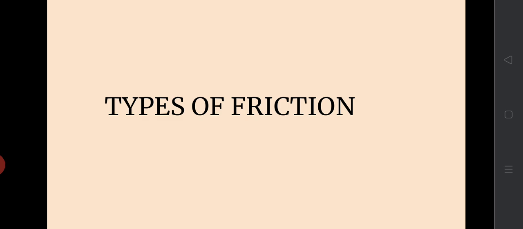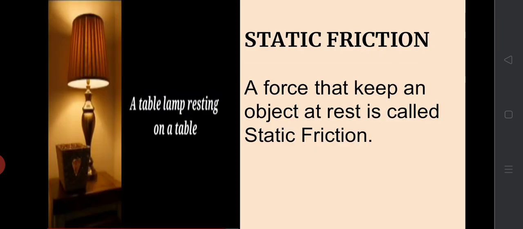Types of friction. Mainly there are three types of friction: static friction, sliding friction and rolling friction. Let's start with static friction. A force that keeps an object at rest is called static friction.